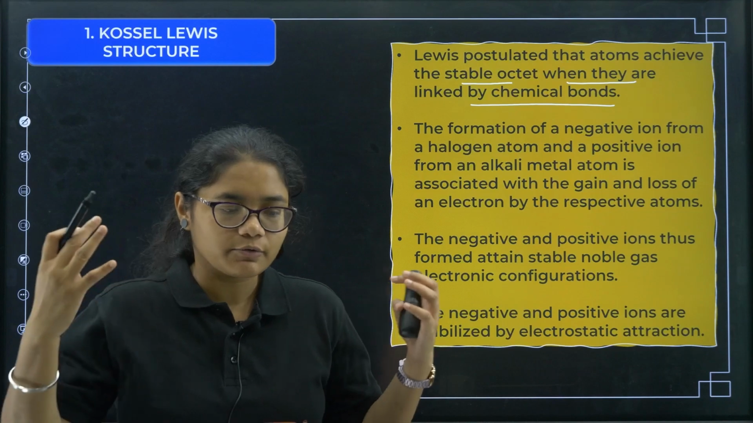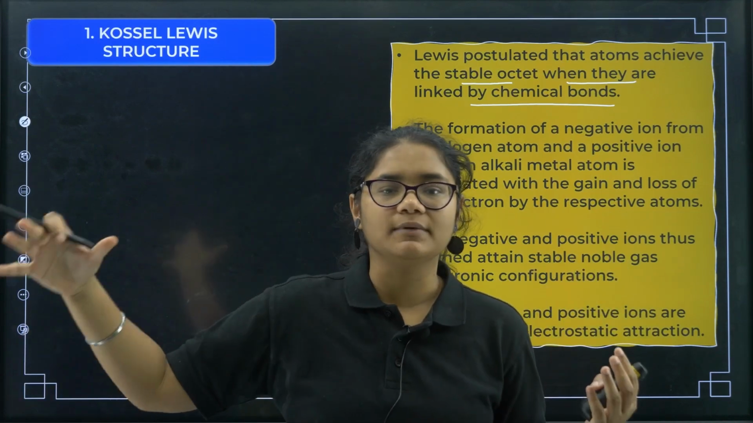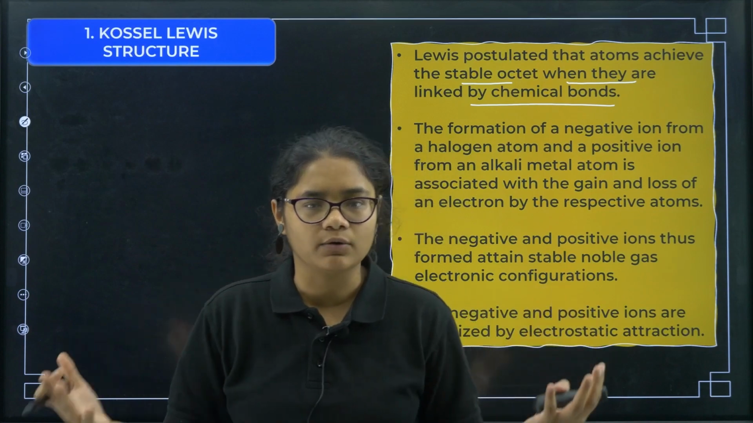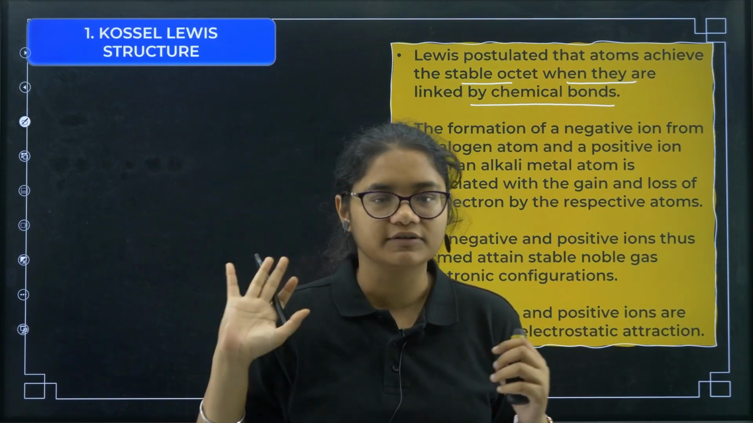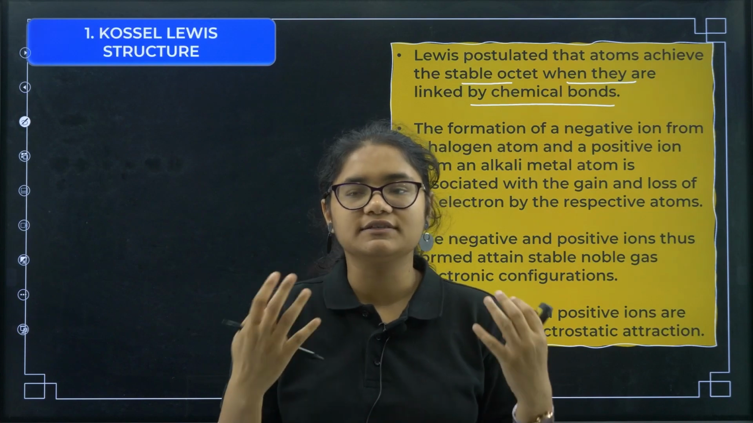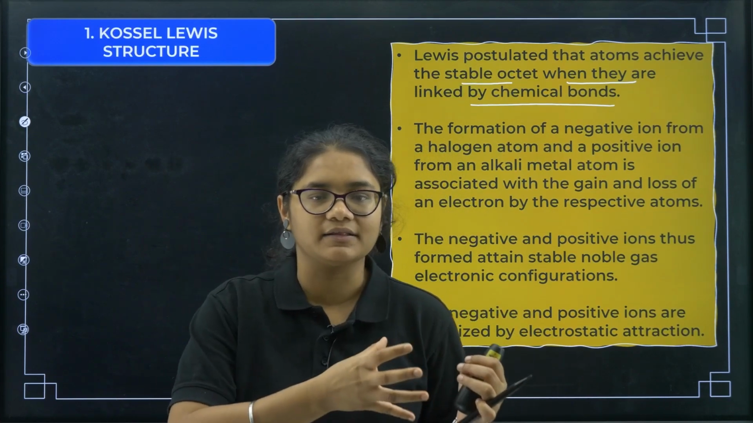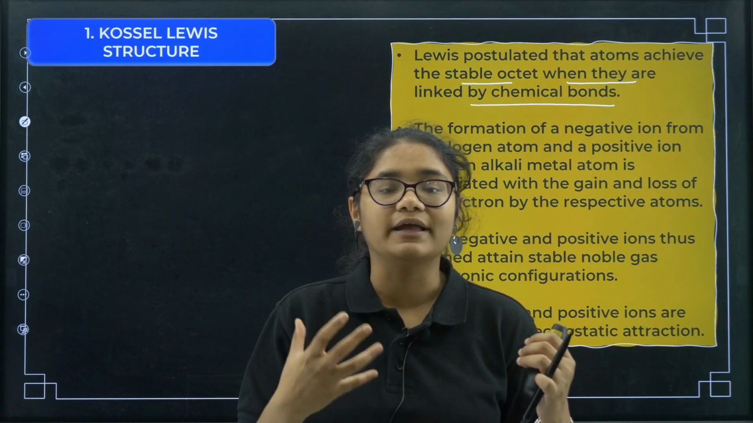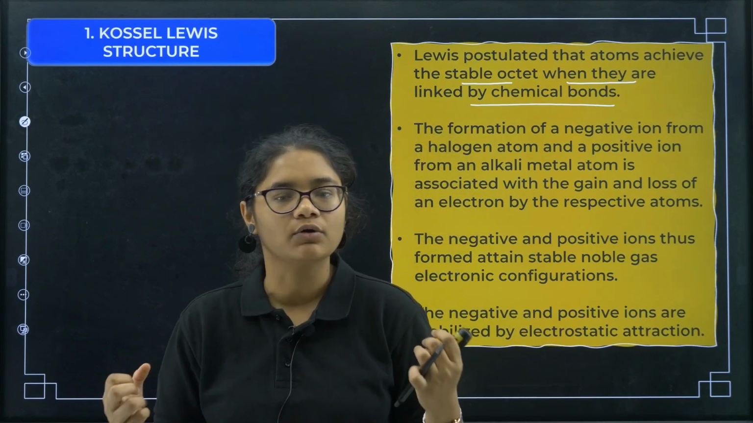Now the question arises, why do atoms have to form bonds? Why can't they be isolated? They can stay on their own, so why do they want to combine with any other atom? That was the first question. This question was answered by saying that whenever an atom combines with another atom, it tries to get a noble gas configuration or a stable electronic configuration.